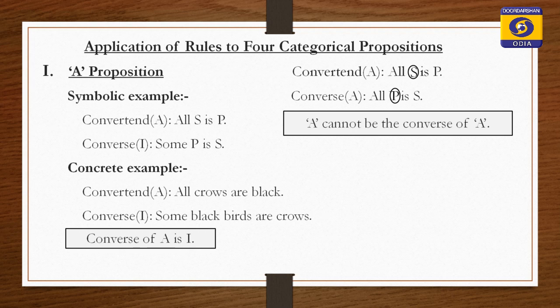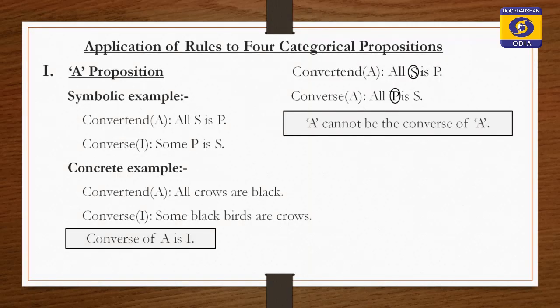First rule, subject and predicate of the premise interchange their position in the conclusion. Yes, this is true. This rule has been applied here. And second rule, quality should be same.